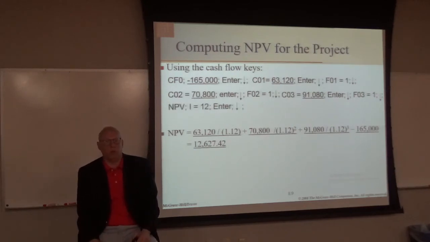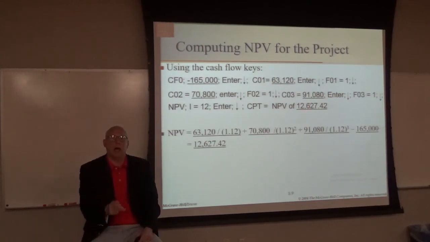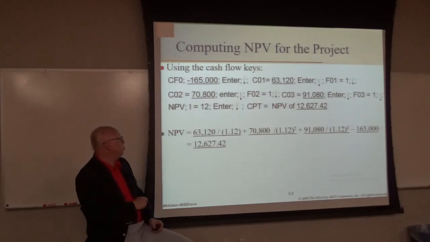I equals 12, enter, down arrow, and compute. And it gives us a net present value of $12,627.42. That is a positive number, so if this was the only project we were looking at, then we would do this project, okay?